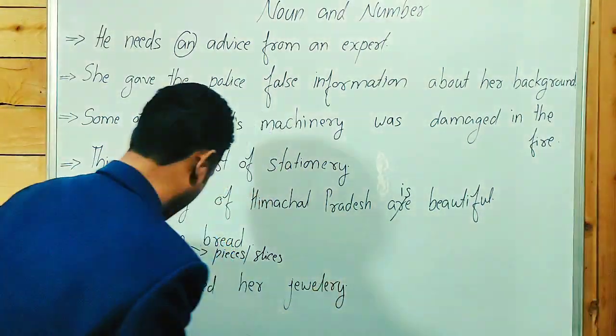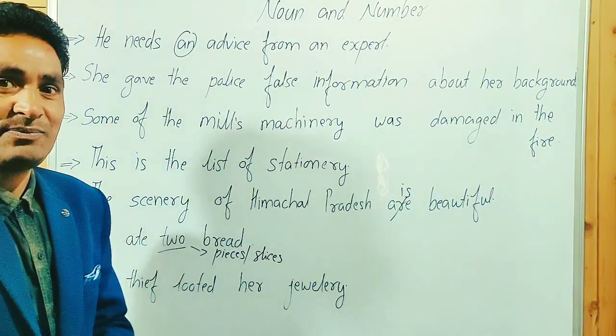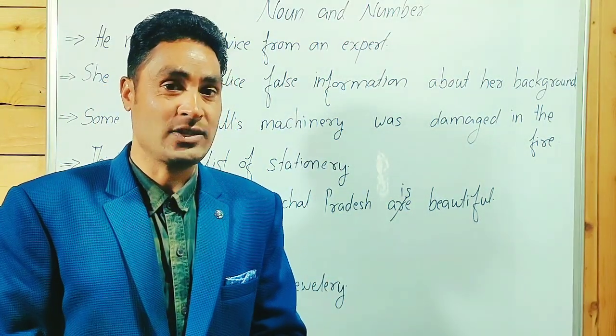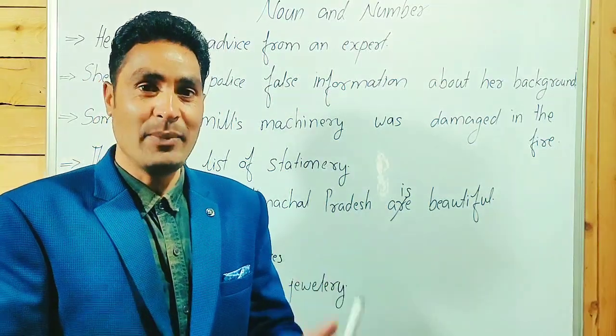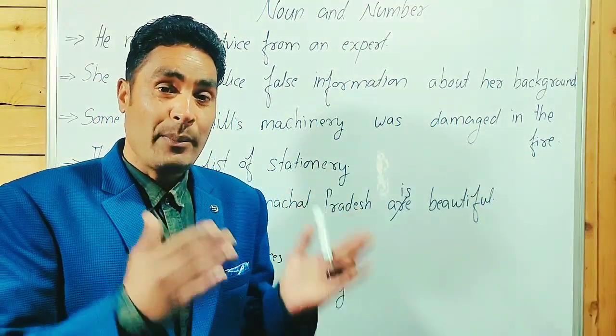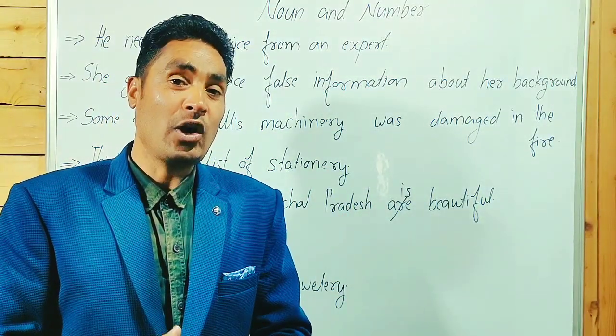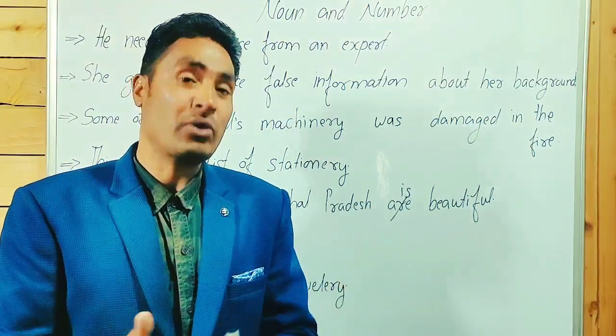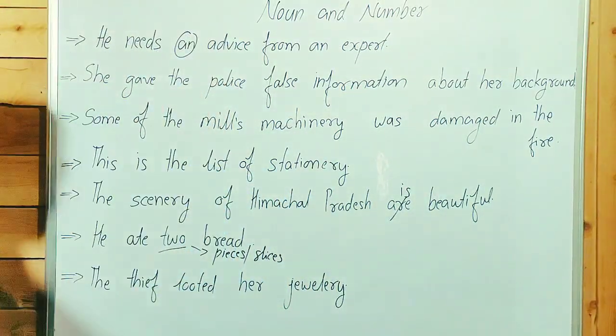Guys, point to be noted. She purchased many jewelry. It's also an incorrect sentence. We have to write, she purchased much jewelry. Many is used for countable nouns, and much is used for uncountable nouns. I hope you know about it.